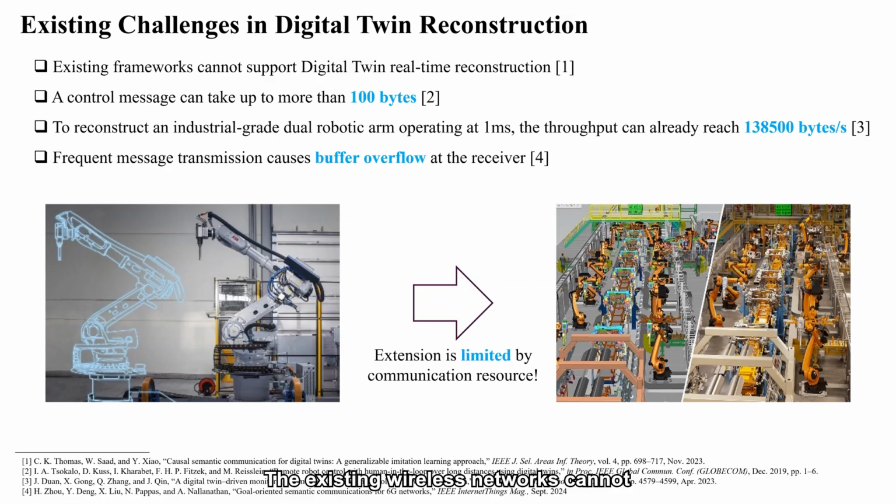The existing wireless networks cannot fulfill the ever-increasing demand for digital twin real-time reconstruction, especially for robot arm reconstruction, due to the high-frequency control and complex dynamics. Reconstructing industry-level robot arms in real time not only requires tremendous wireless resources, but also might cause traffic congestion and buffer overflow on the receiver end.